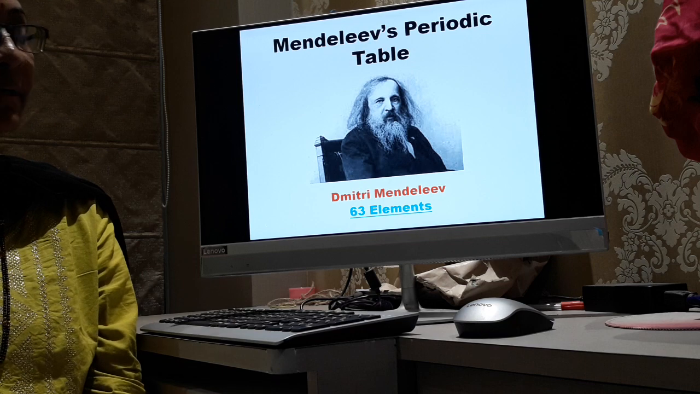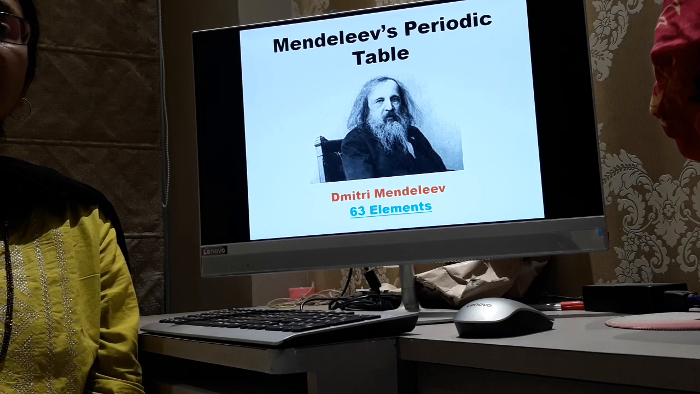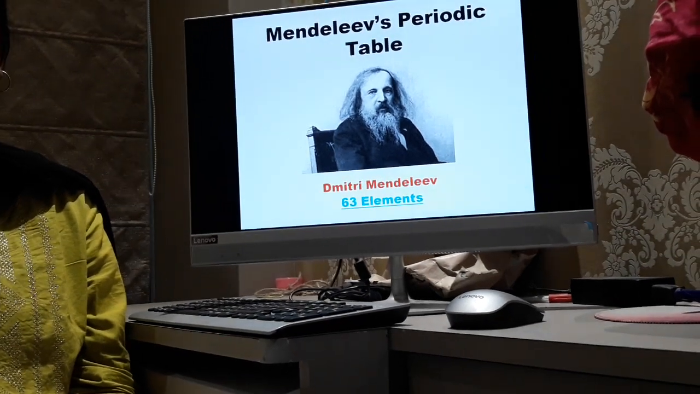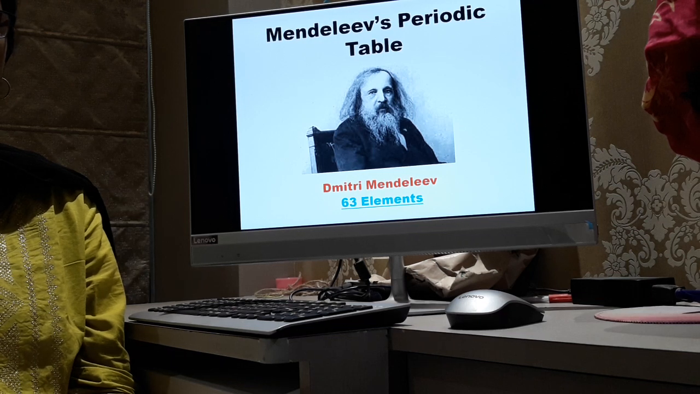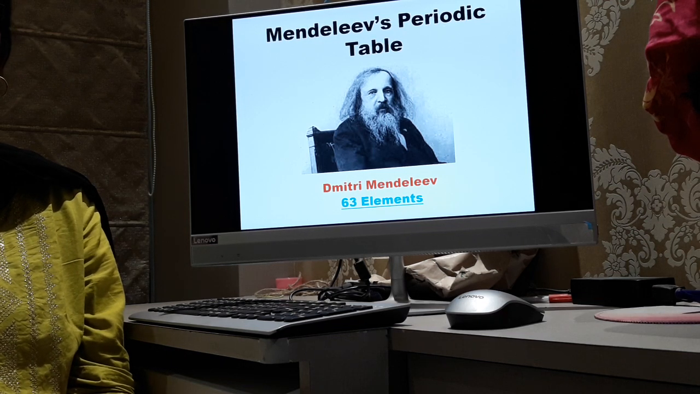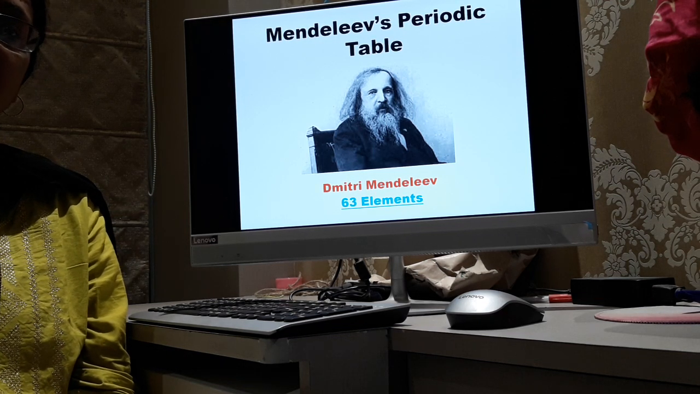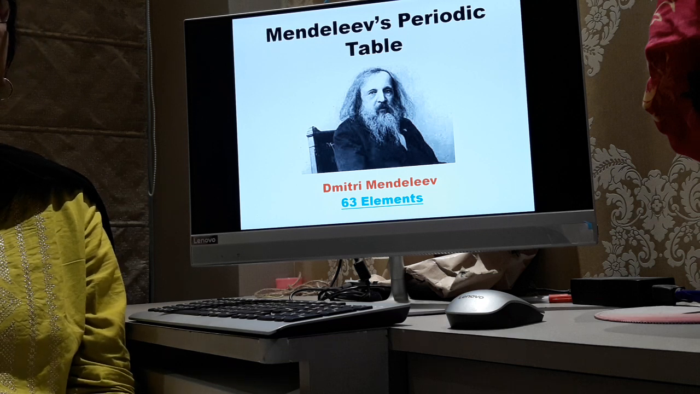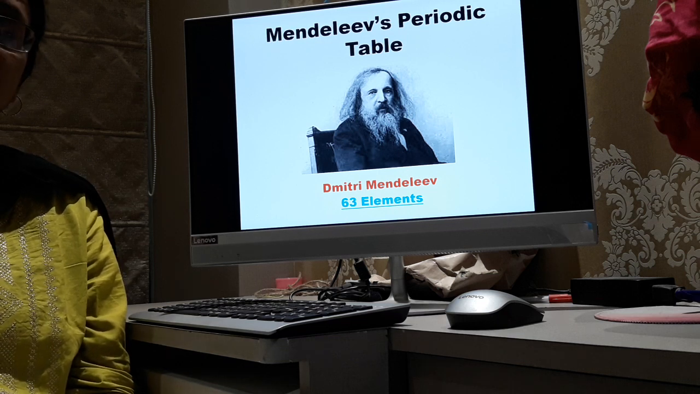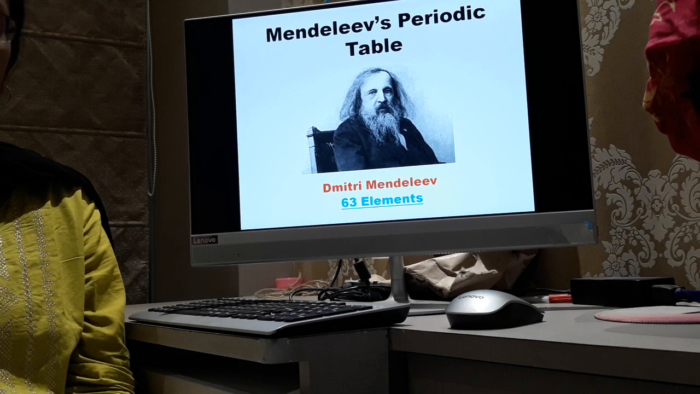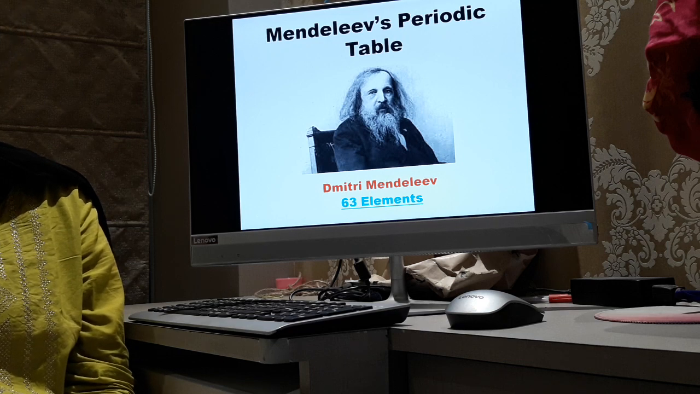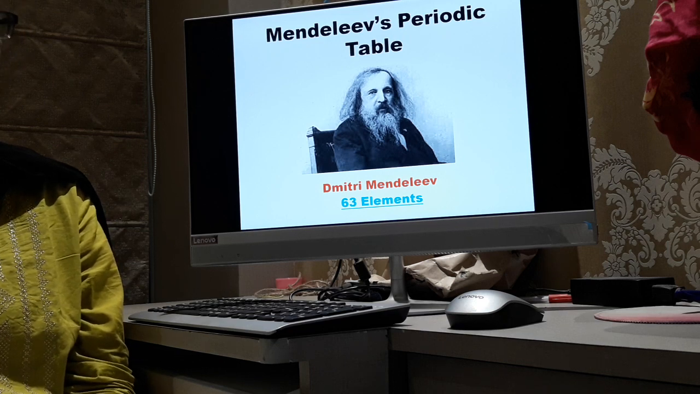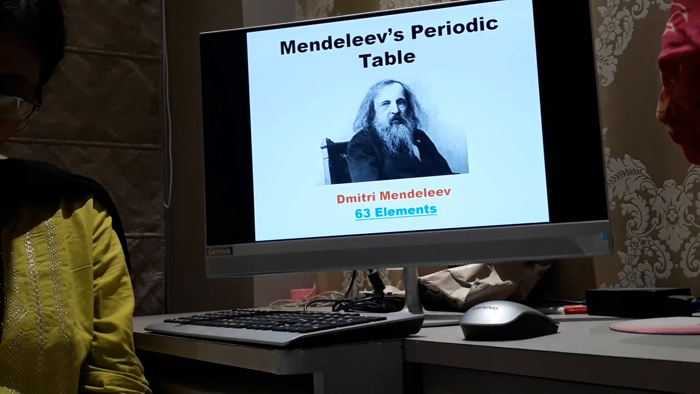Now Mendeleev also used the same criteria for classifying the elements, that is atomic masses. He also arranged the elements in an increasing order of atomic masses. But his observation was slightly different. Now let's see what his observations were.